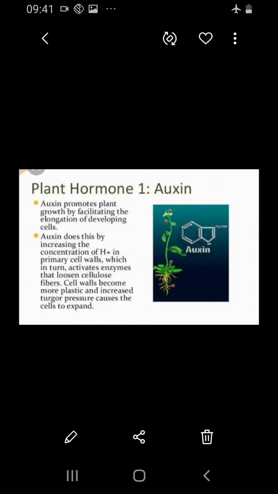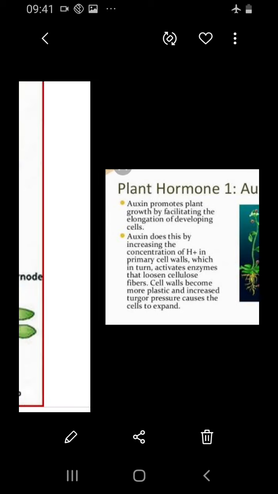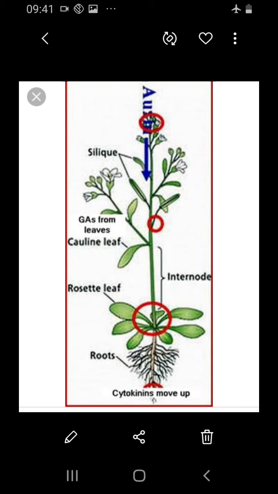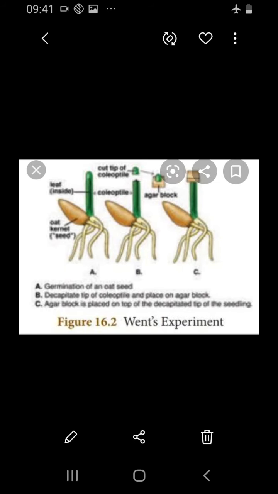Many experiments have been done to prove that the growth occurs only at the tip. This was proved by an experiment by Went, a Dutch biologist. He demonstrated it using an Avena coleoptile, which is a grass plant.